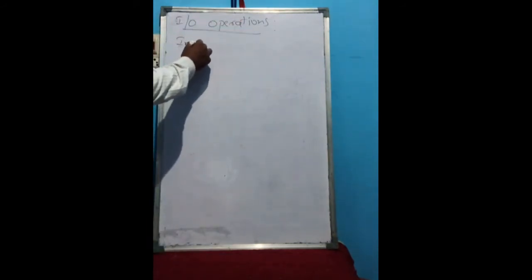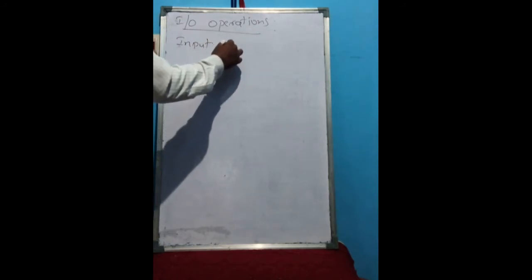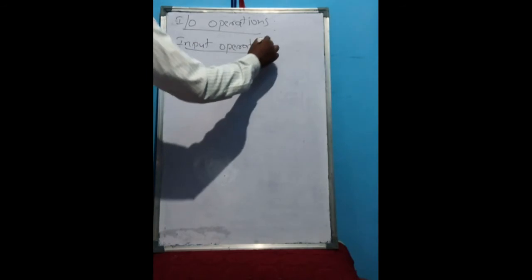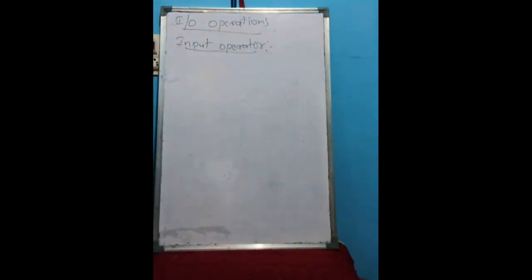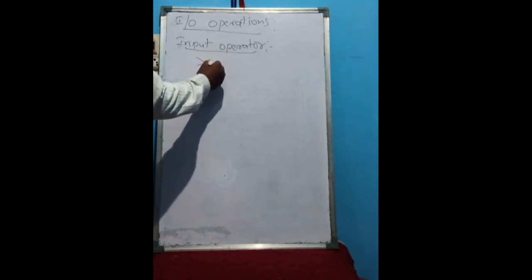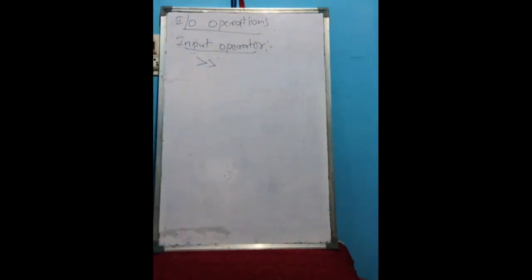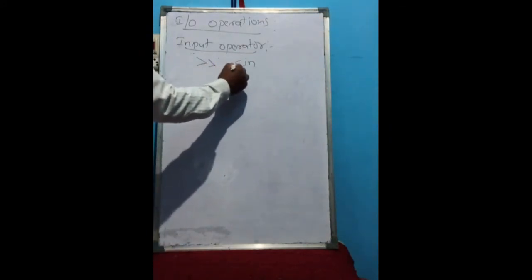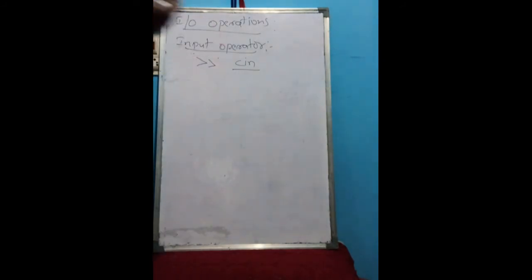First we will see the input operator. This operation we perform using this symbol, the input operator, which we use with the cin stream to read the data.